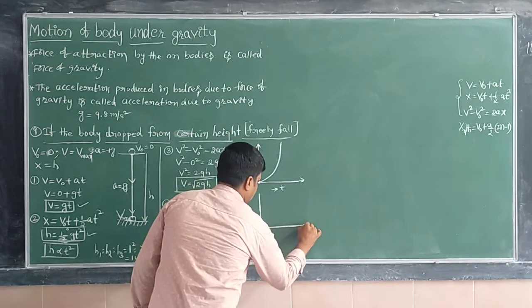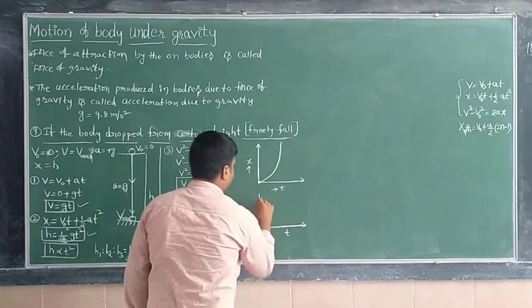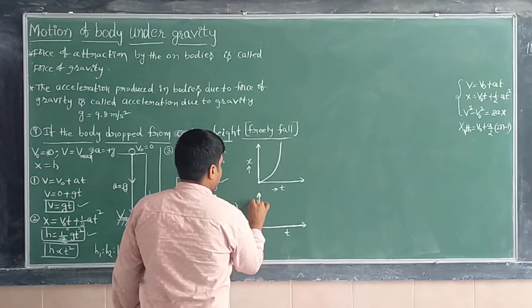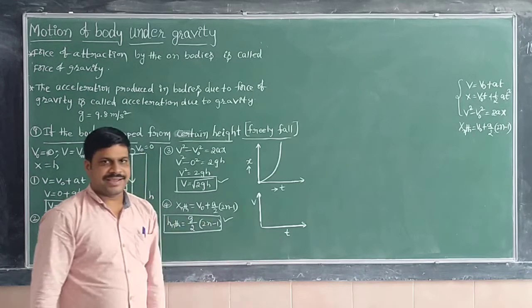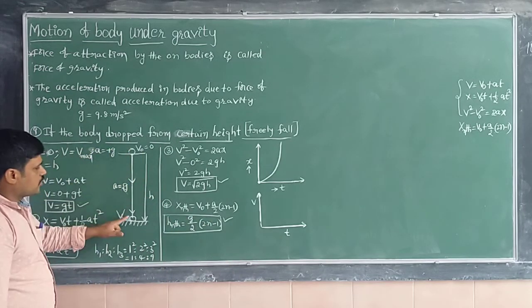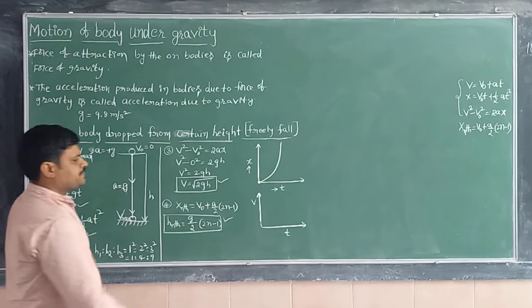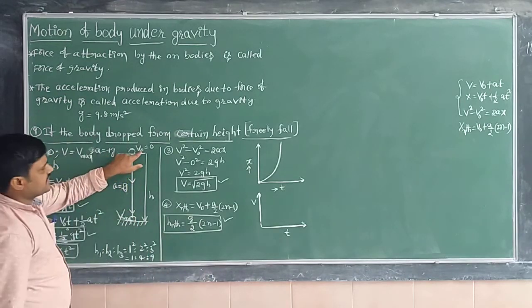Thereafter, the second one we have to draw is the velocity time graph for this motion. Velocity I am taking on the y-axis, time on the x-axis. Initial velocity is 0.